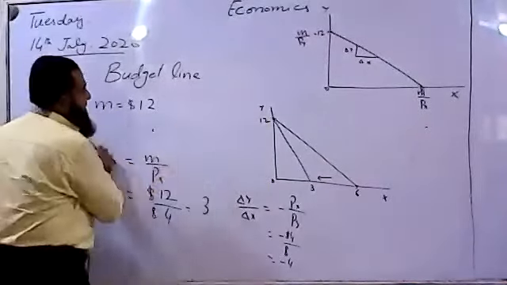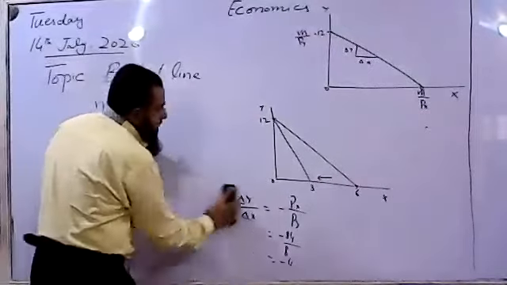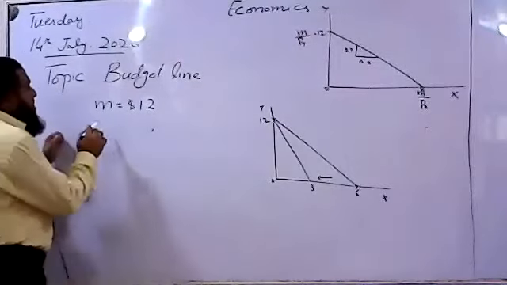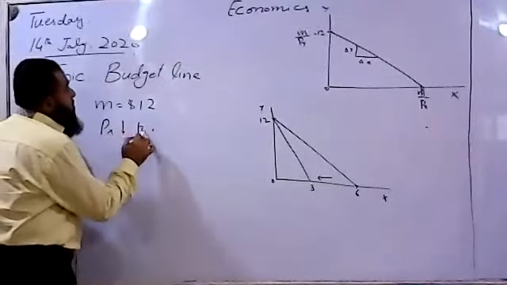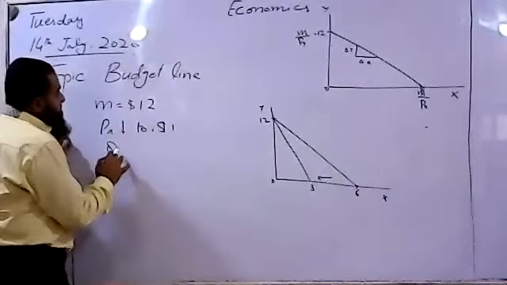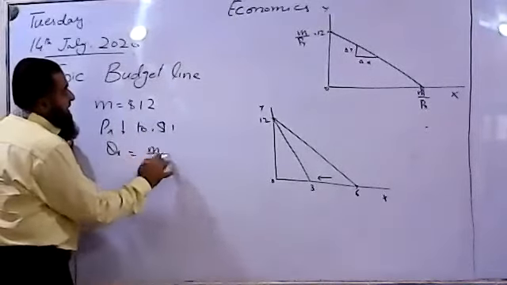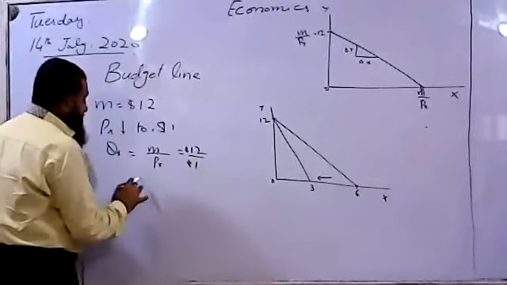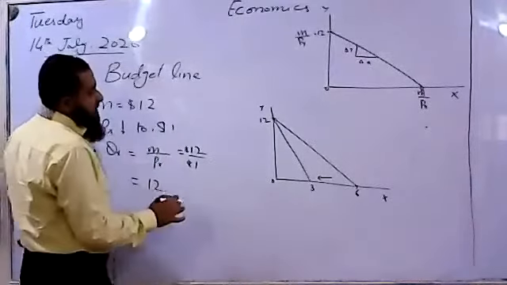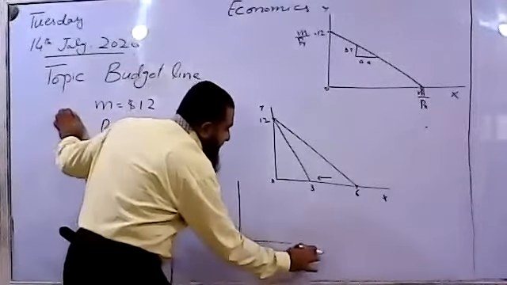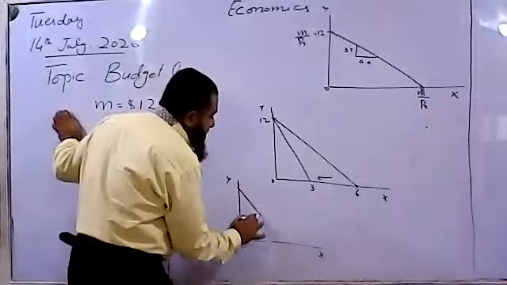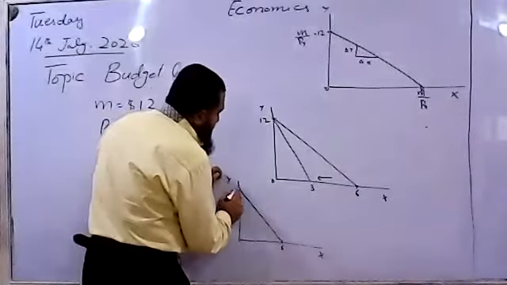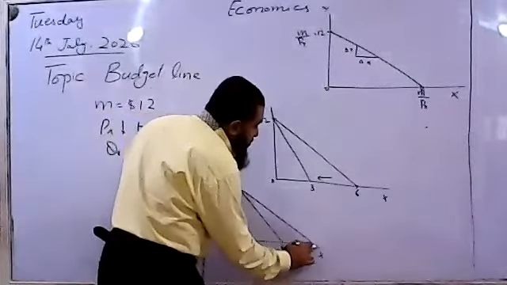Now if I say the price of X goes down from $2 to $1, what happens? Now the price of X decreases to $1. His real income will increase. For the maximum of X, it is 12 over 1. So how much maximum can he afford? 12 units. Now the budget line will rotate outward. Previously he was having this 6 and 12. Now he will be able to afford more units of X.